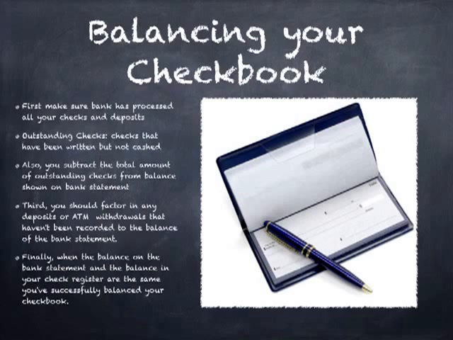If you've made any deposits or ATM withdrawals that haven't been recorded, they should be factored into the balance of the bank statement. Once the balance on your bank statement and the balance in your check register are the same, you've reconciled your check register balance, or you've balanced your checkbook.